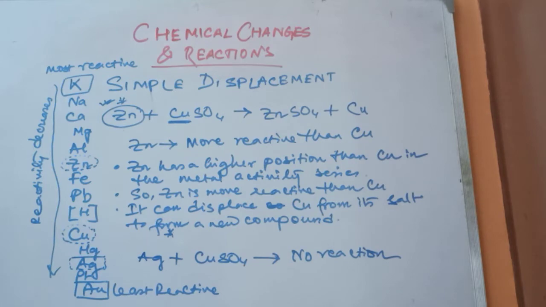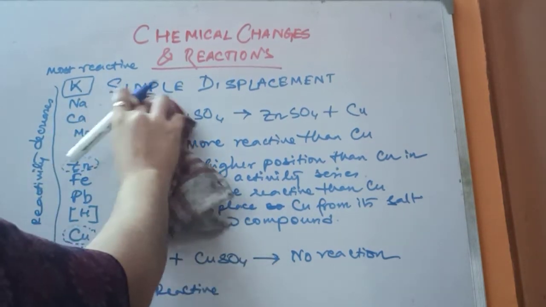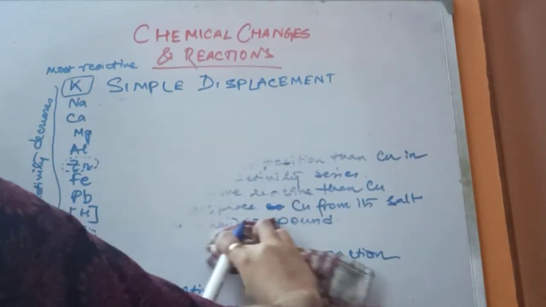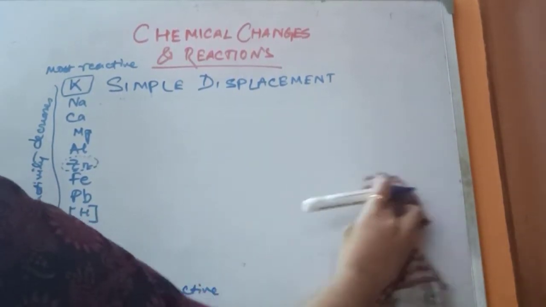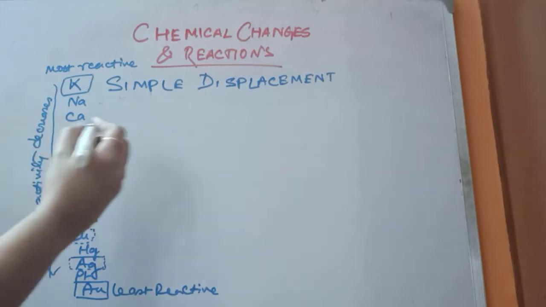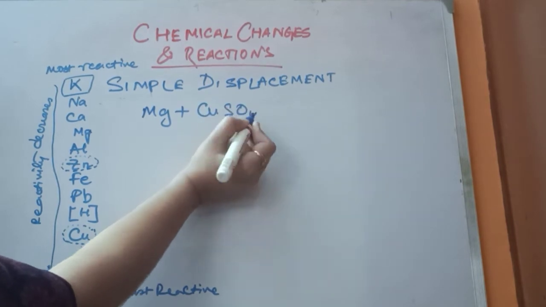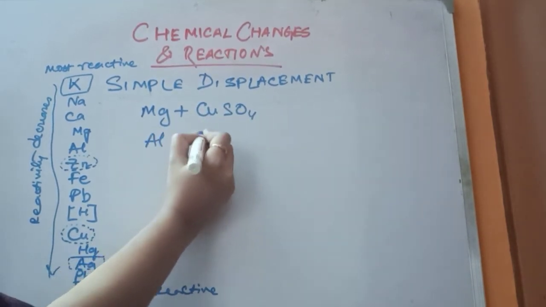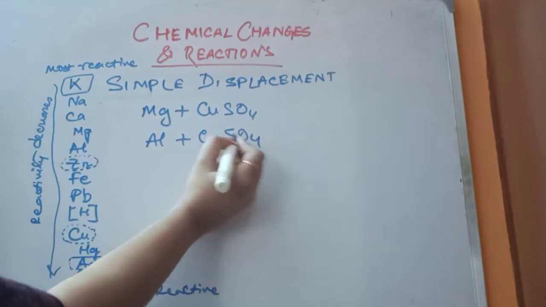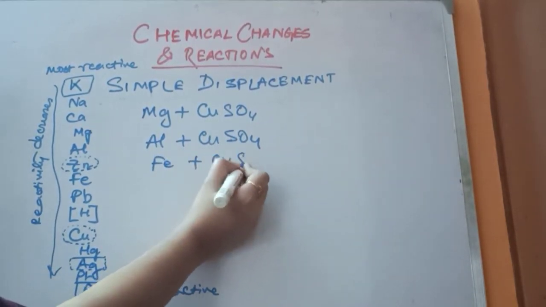Let's come to other examples of this displacement reaction. With copper sulfate only, if I come, magnesium with copper sulfate, you only can tell me the reactions. Aluminium with copper sulfate and iron with copper sulfate.